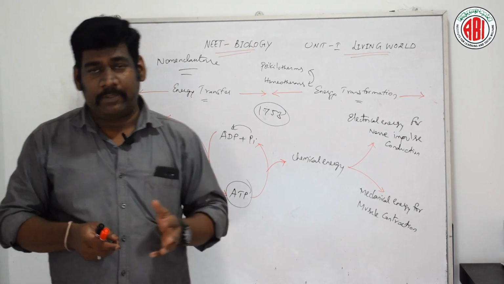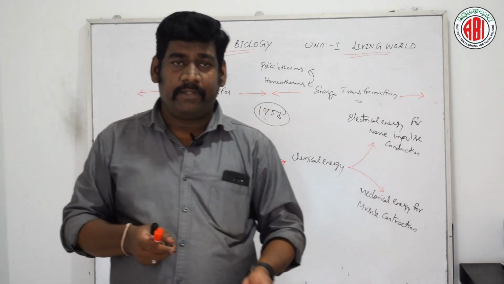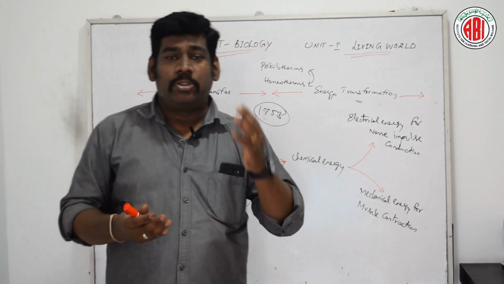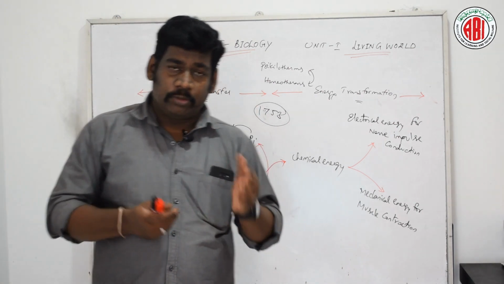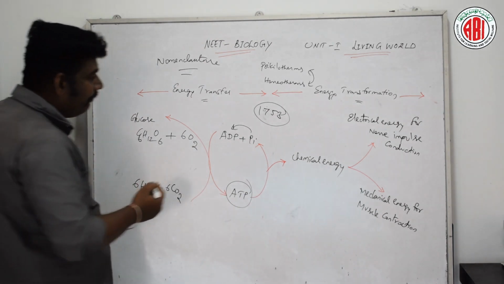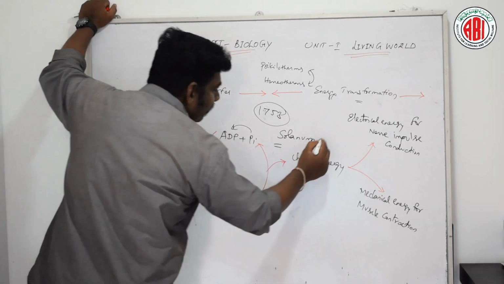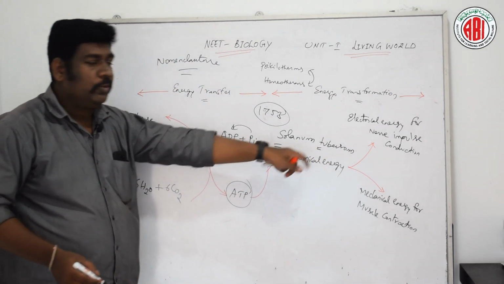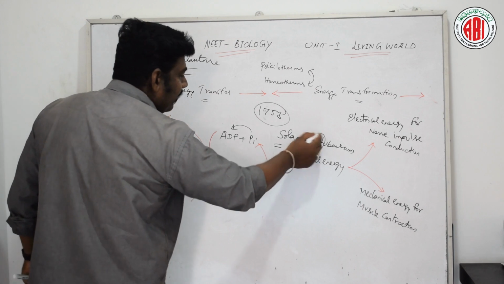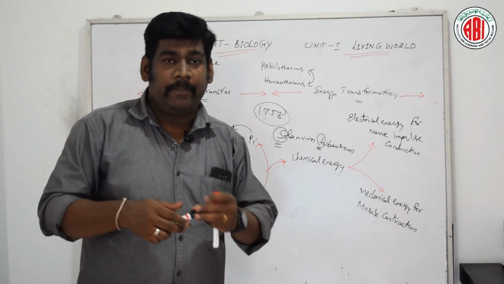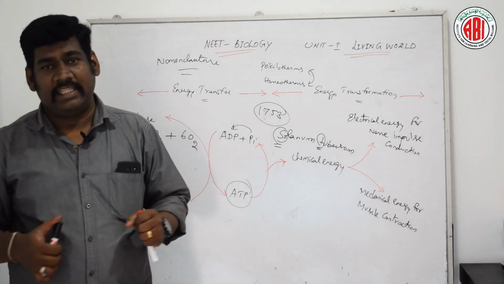Say for example, potato is an example. The binomial nomenclature of potato is Solanum tuberosum. Here the first letter S should be written in capital letter, and the second term of this Latin name, tuberosum, should be written with a small letter. So this is about the binomial nomenclature proposed by Carolus Linnaeus.